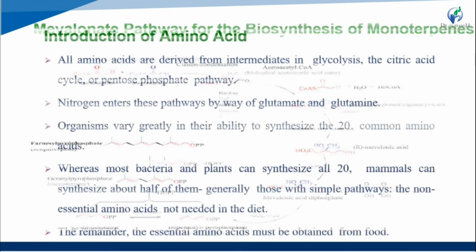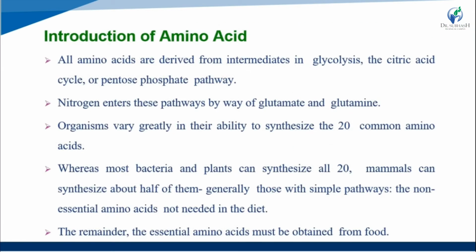Okay, now we study amino acid synthesis. Okay, so an introduction to the amino acids. Amino acids are derived from intermediates in glycolysis, the citric acid cycle, and also the pentose phosphate pathway. Okay, all amino acids are derived from intermediates in the glycolysis process, citric acid cycle and also the pentose phosphate pathway.